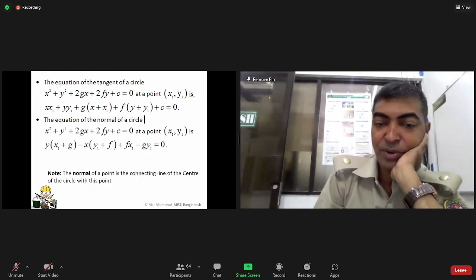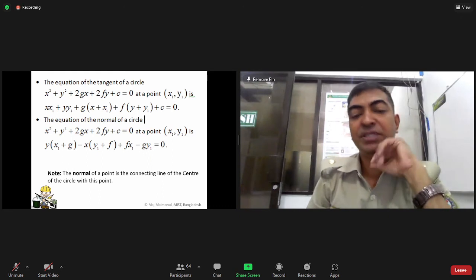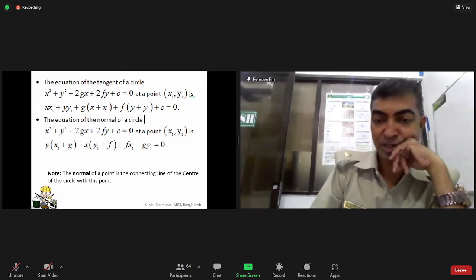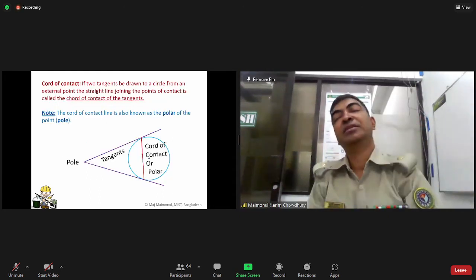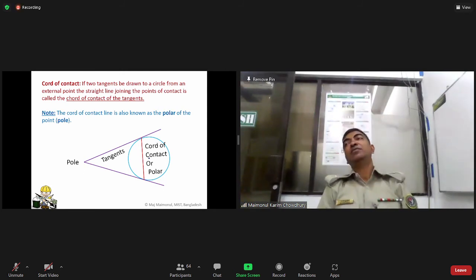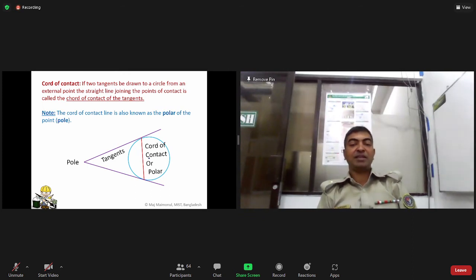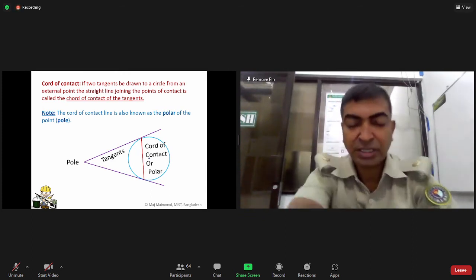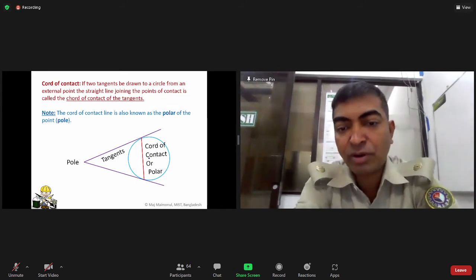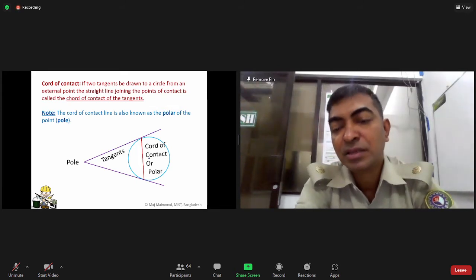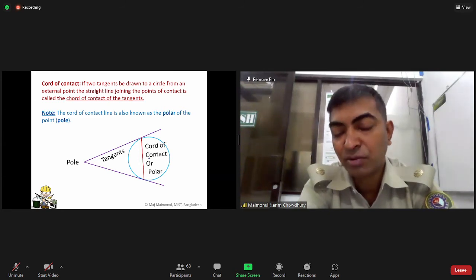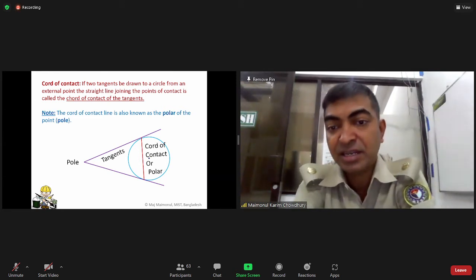The normal of a point is the line connecting the center of the circle with this point. Now come to the chord of contact. The chord of contact is what you get if you draw two tangents from a point outside the circle. From any single point, the tangents touch two points of the circle. Joining these two points gives a straight line. This line is called the chord of contact or polar.